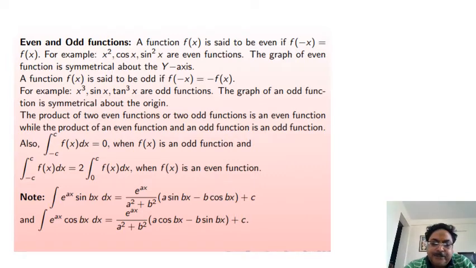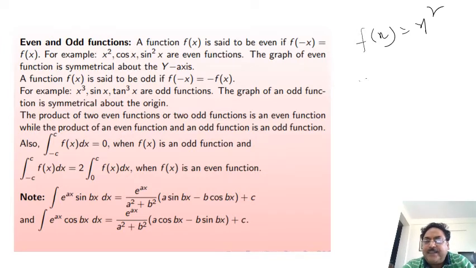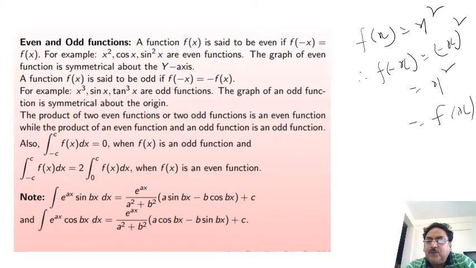So now see, if we take f(x) equal to x², then f(-x) is equal to (-x)². This is equal to x², and this is equal to f(x). Therefore f(-x) is equal to f(x), so f is an even function.